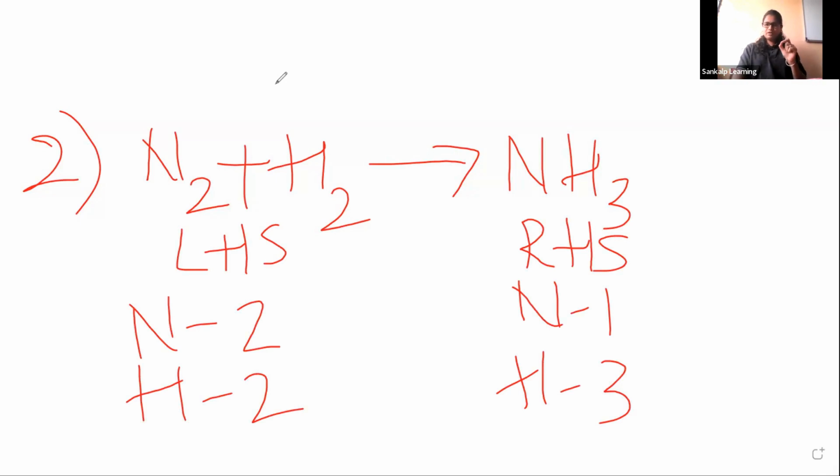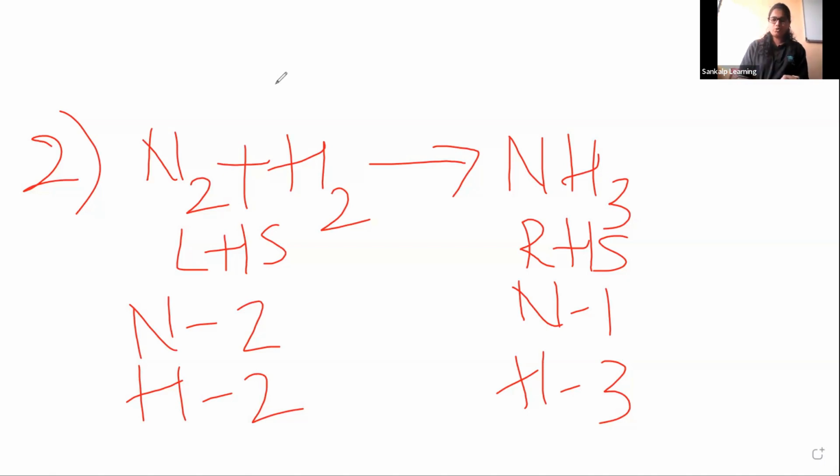So first of all, while balancing the chemical equation, we should concentrate on hydrogen and oxygen at the last stage. At the last stage, hydrogen and oxygen should be balanced. First, we have to concentrate on whatever is there other than hydrogen and oxygen.